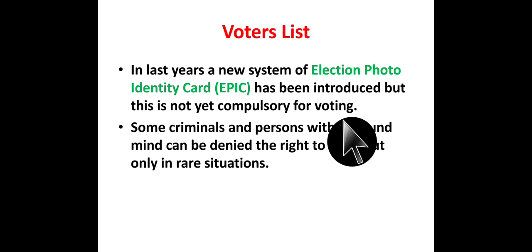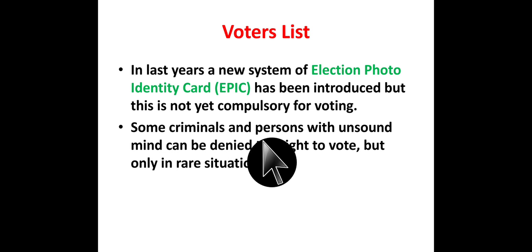You can cast your vote by using other identities also. There are approximately 13 other identities through which you can cast your vote.